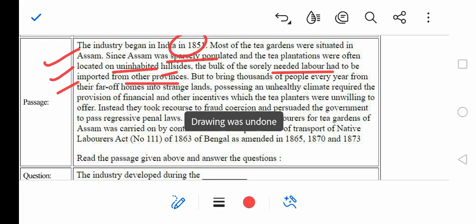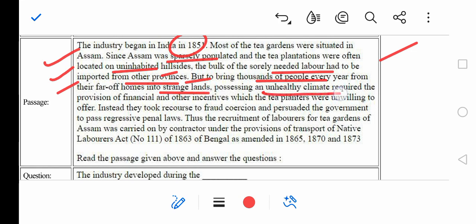So but क्योंकि टी प्लांटेशन एक लेबर इंटेंसिव, यानी कि आपको ज़्यादा लेबर चाहिए प्लांटेशन उगाने के लिए, तो एक ही ऑप्शन बचा हुआ था कि लेबर को आप बाहर से लेके आओ, ठीक है. तो बट टू ब्रिंग thousands of people every year from far off homes into strange lands possessing unhealthy climate required provisions of financial and other incentives which the tea planters were unwilling to offer. Instead, they took recourse to fraud, coercion and persuaded government to pass a penal law.